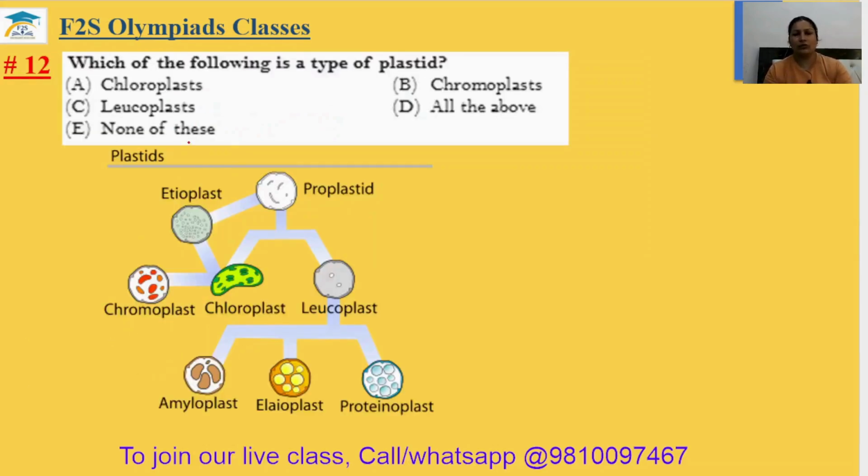Question number 12. Which one of the following is a type of plastids? So chloroplast, chromoplast or leucoplast. What are the type of plastid? So you can see all of them are the type of plastid because this is the plastid, proplastid, etioplast, and etioplast has the chromoplast and chloroplast and leucoplast. Leucoplast is subdivided into your amyloplast, elaioplast and proteinoplast. Okay. So 12 answer will be your option D.